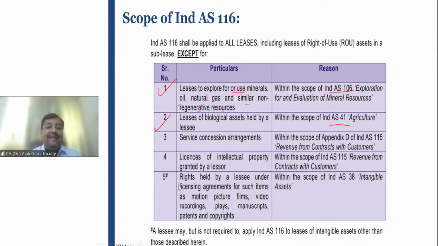This is the guidance which is given in Ind AS 116. So Ind AS 116 is applicable to all leases, but some negative list, some exceptions, are given. One, leases to explore or extract mineral resources, oil and gas: this standard is not applicable. Leases of biological assets: this standard is not applicable. Service concession arrangement. You understand the meaning of service concession arrangement?